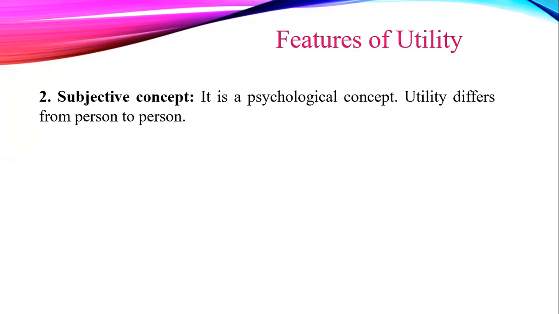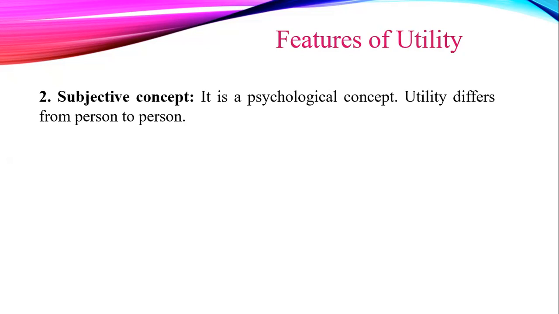Any individual will find utility in a particular commodity or service only if he feels a need for that commodity. Or we can say, utility from a commodity or service depends on the mental attitude of a person.